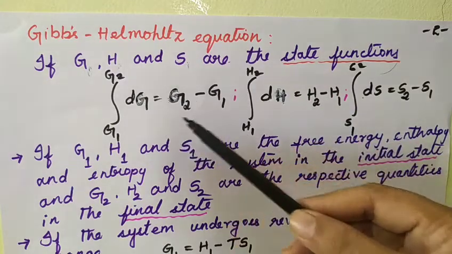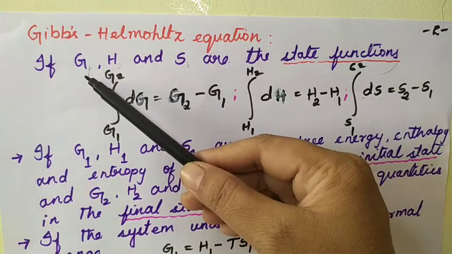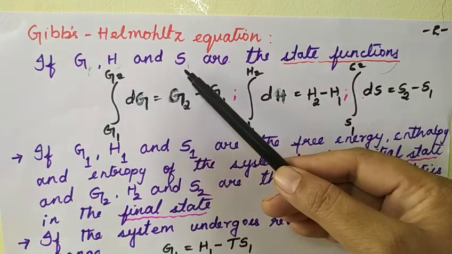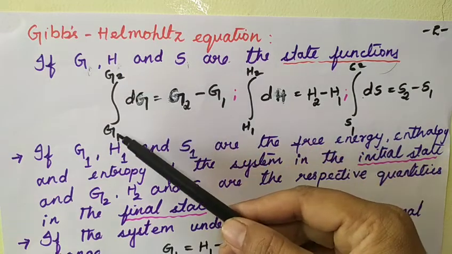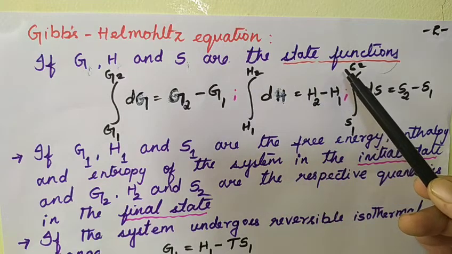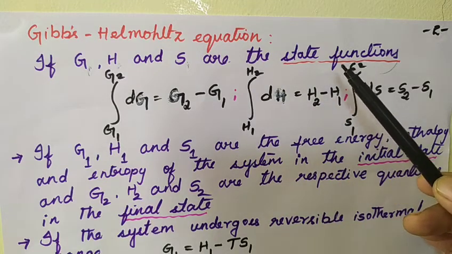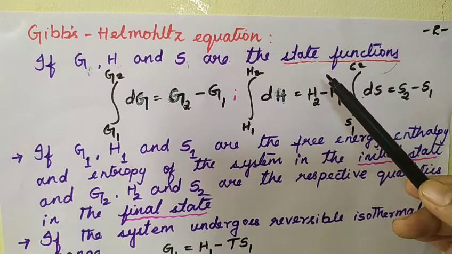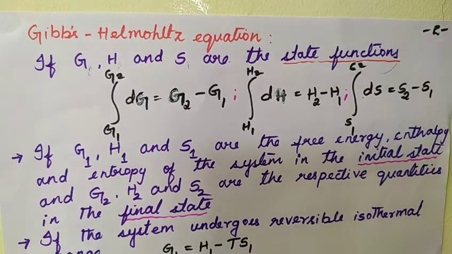And since all these properties, that is free energy, enthalpy and entropy, depend on the initial and the final state, we call these properties state functions. So they are independent of the path. They only depend on the initial state and the final state.